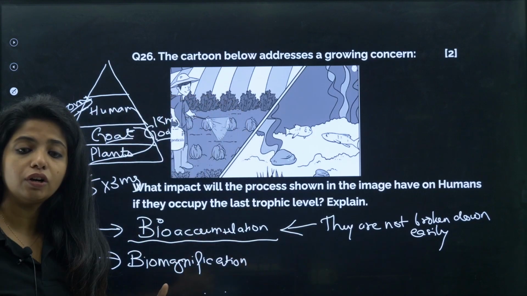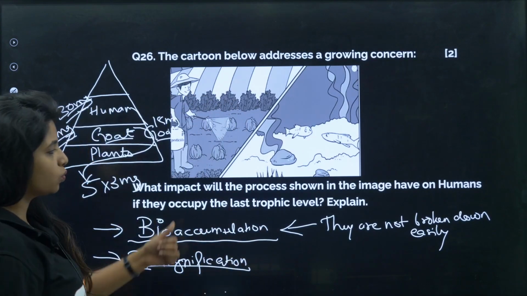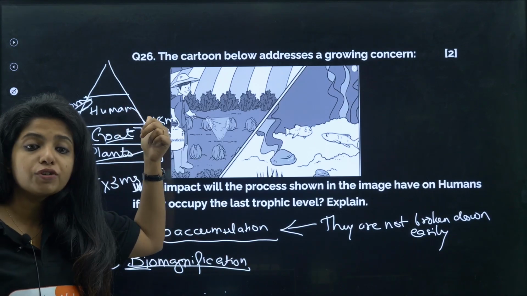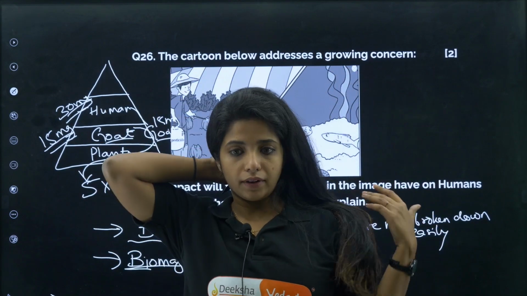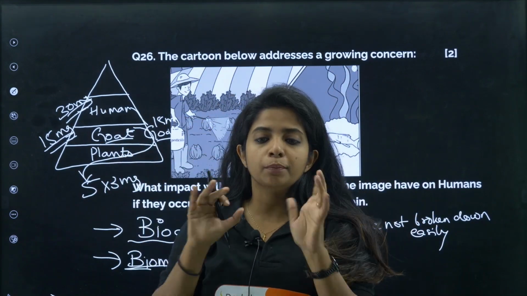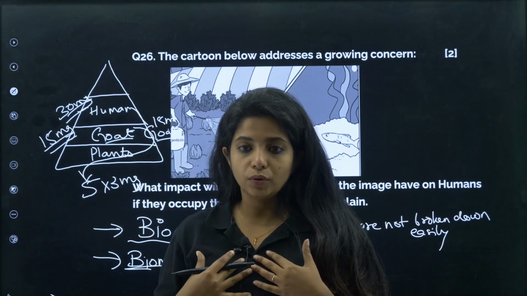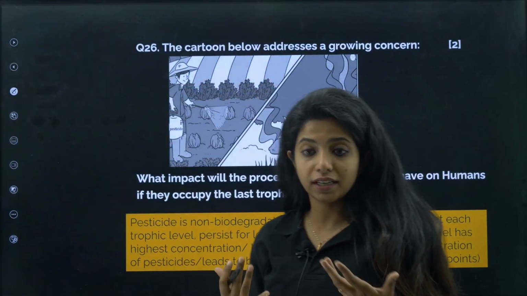And this is a result of what? Bioaccumulation. And hence, what will be the impact, my dear children? We will be the people who would be most affected, because we are the ones who occupy the highest trophic level. Everything bad which is there in their body is accumulated in them, and we are going to take it in. So obviously we are going to get disturbed because of that.